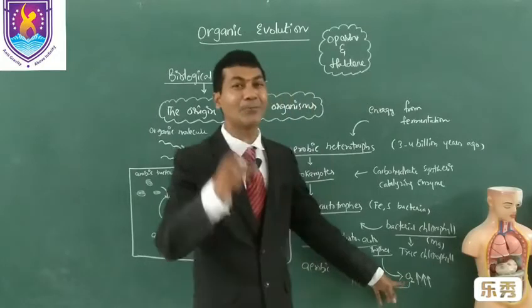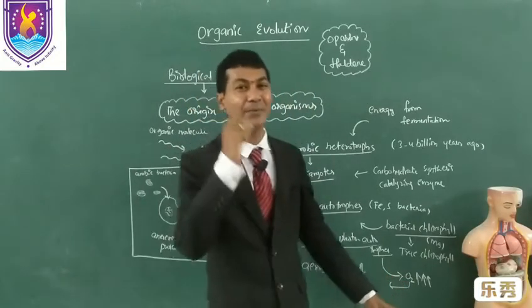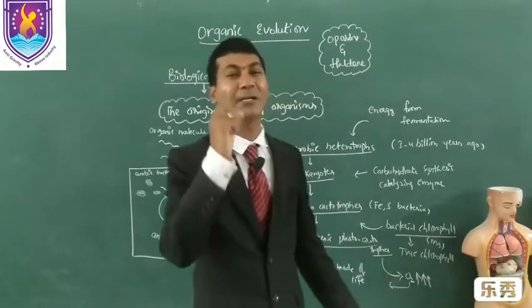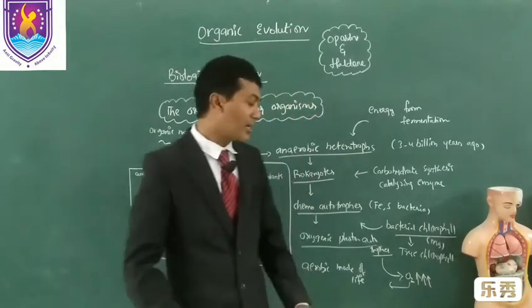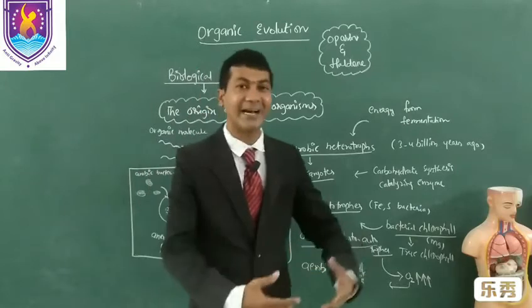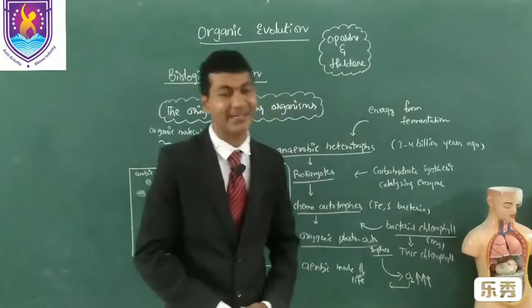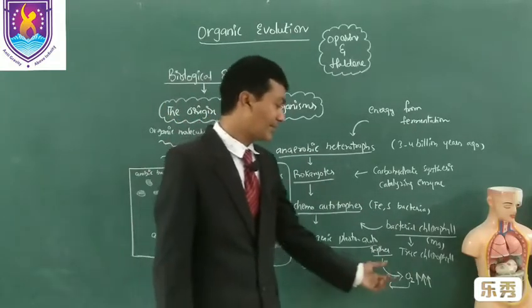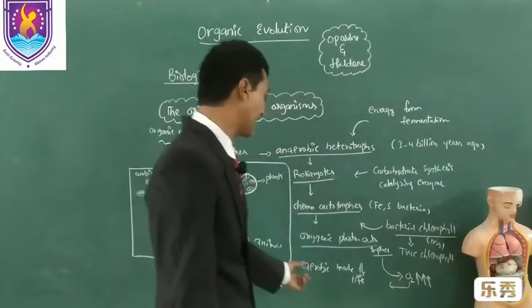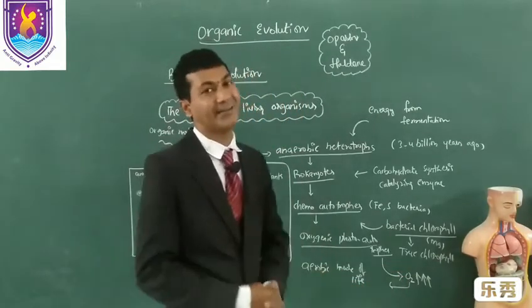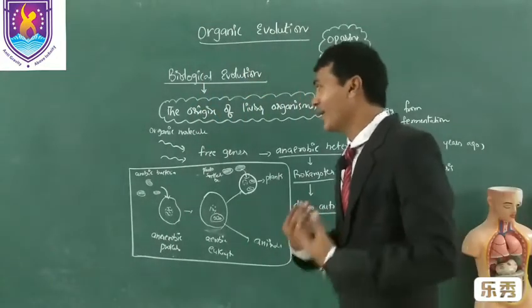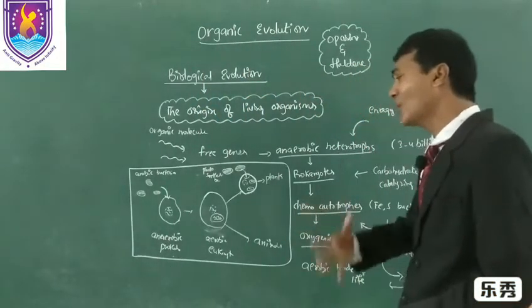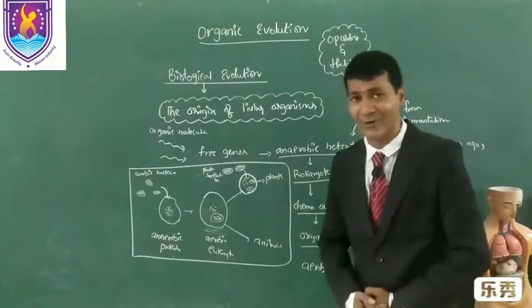Already I told you, the primitive atmosphere contains abundant carbon dioxide, hence it is a reducing atmosphere. Now once oxygen is added, it becomes an oxygenic atmosphere. Once the oxygenic atmosphere is created, the aerobic mode of life has started. All living beings started taking oxygen. We believe this is how plants and animals evolved.